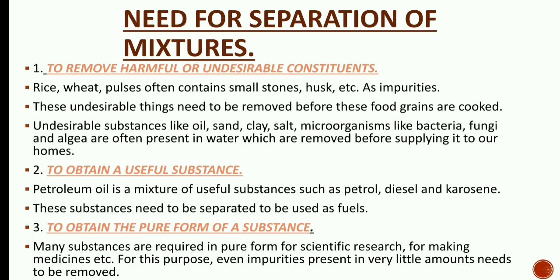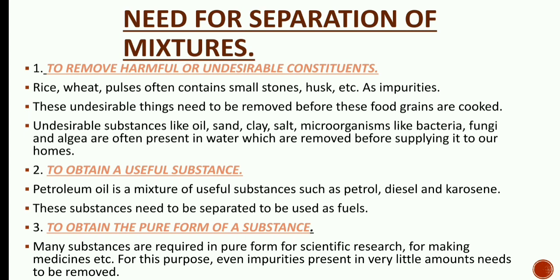Undesirable substances like oil, sand, clay, salt, and microorganisms like bacteria, fungi, and algae are often present in water, which are removed before supplying it to our homes. Similarly, in water, there are many kinds of impurities or undesirable substances present, which we do not want to drink, which we do not want to enter our body.